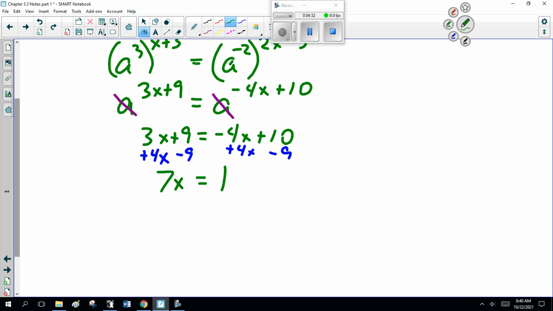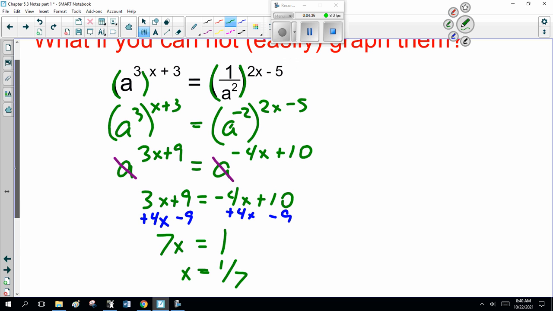7x equals 1. X is 1/7. Okay. Now you can prove that. Check. Proved work. I'm not going to bother because, honestly, sorry, I shouldn't sound so arrogant. That does sound arrogant. I haven't got time. I want you guys to pause the recording, prove it algebraically, go back and substitute in 1/7. Tell me what you get.